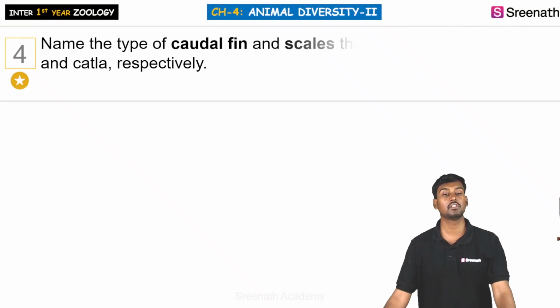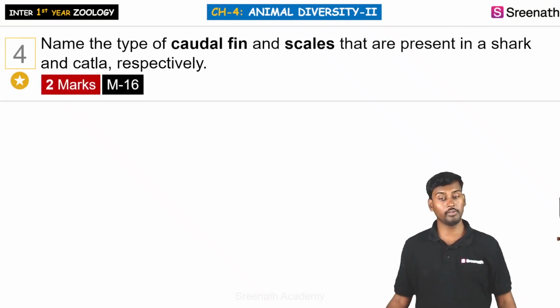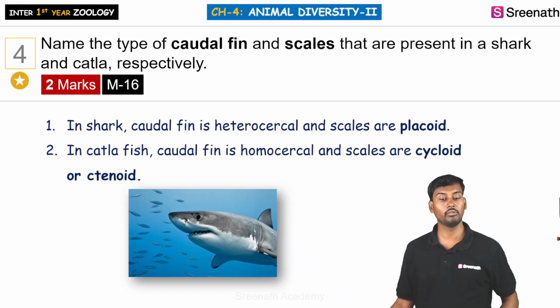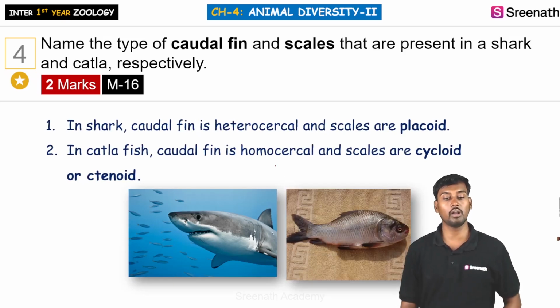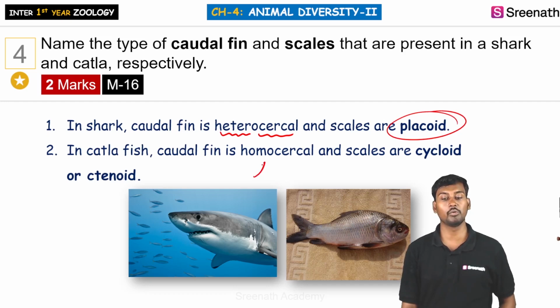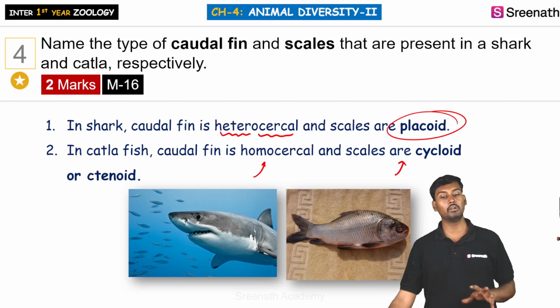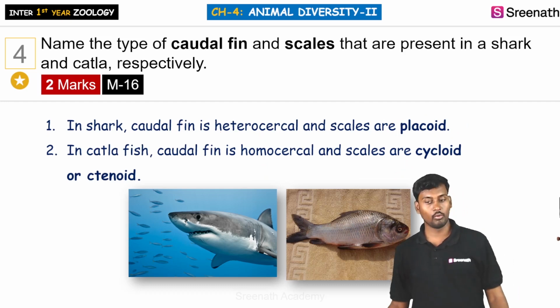And the next one, name the type of caudal fin and also scales which are present within the shark and the cuttlefish respectively. Here the caudal fin is called heterocercal, and the scales are placoid scales. In the bony fish, the caudal fin is homocercal, and the scales are cycloid or ctenoid. So this is the difference between the sharks and the bony fishes.